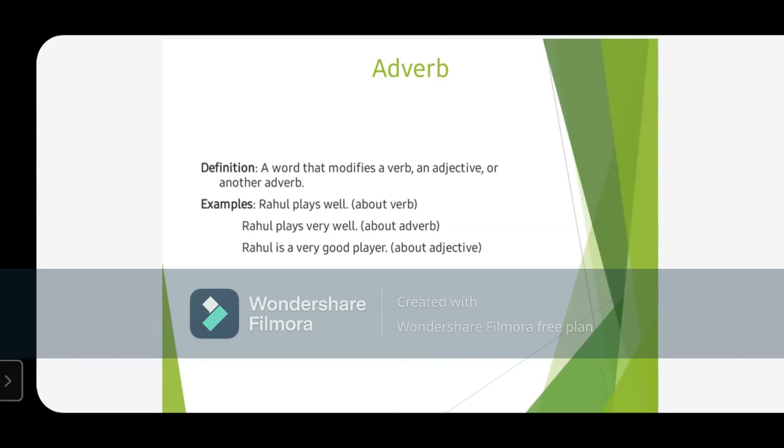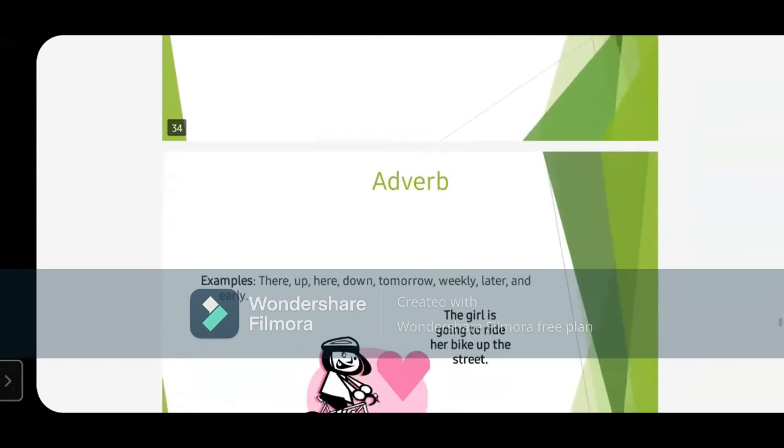So player is a noun, good is adjective, and very is used to qualify good. Very किसकी quality बता रहा है, adjective की quality बता रहा है. तो आपने देखा हमारी classes में आपको ये सारे concepts clear मिलेंगे.